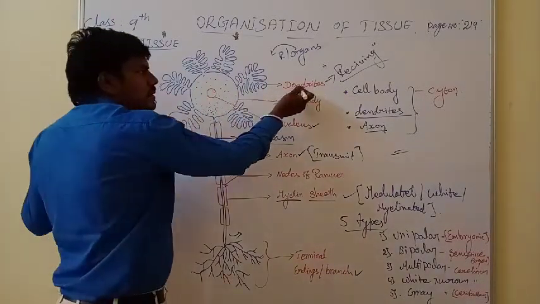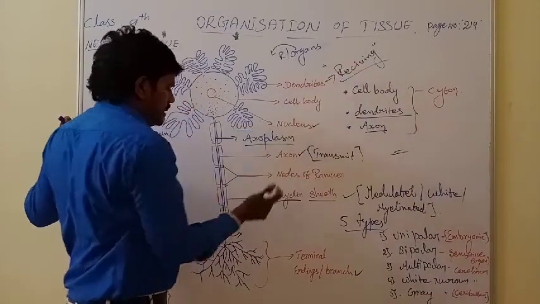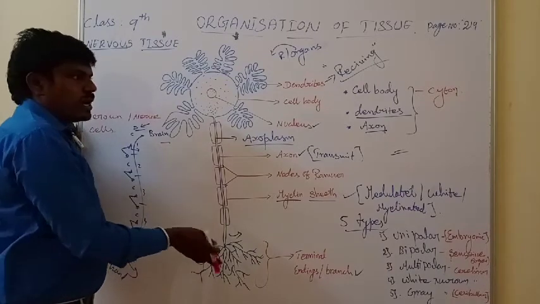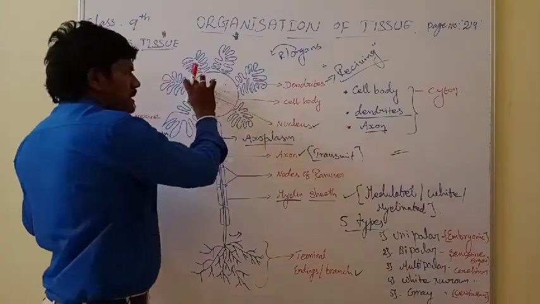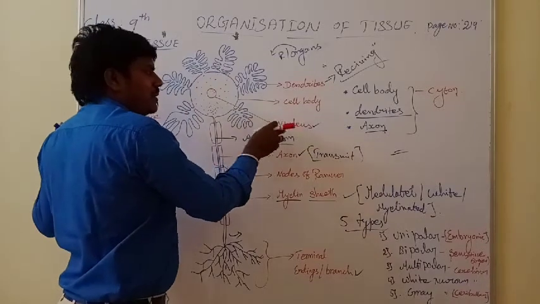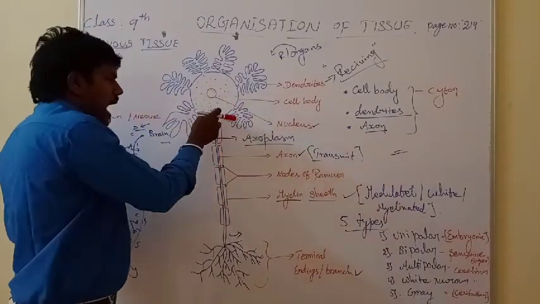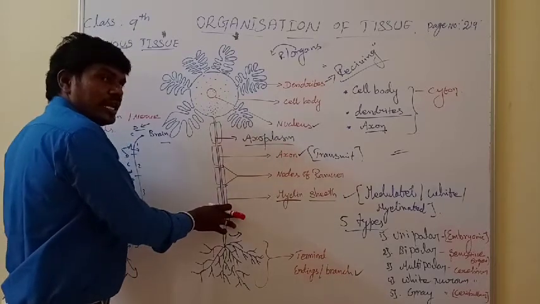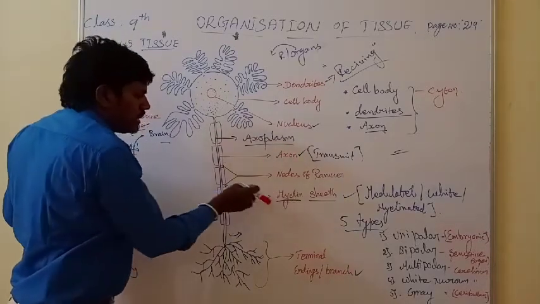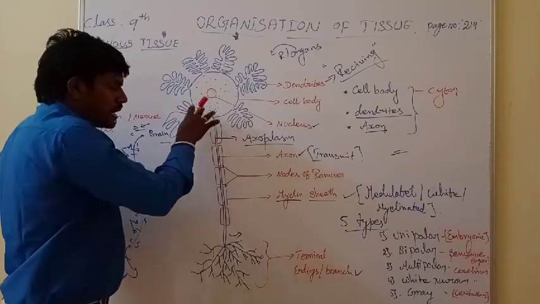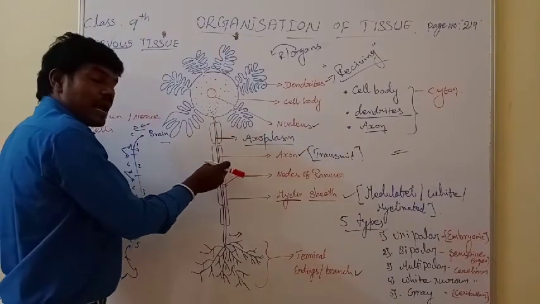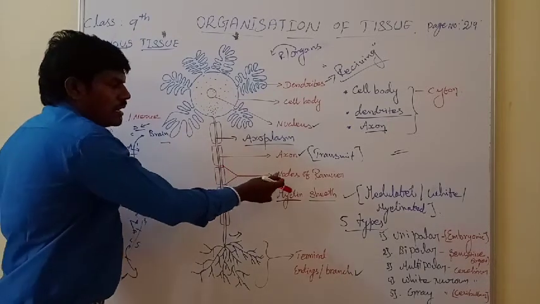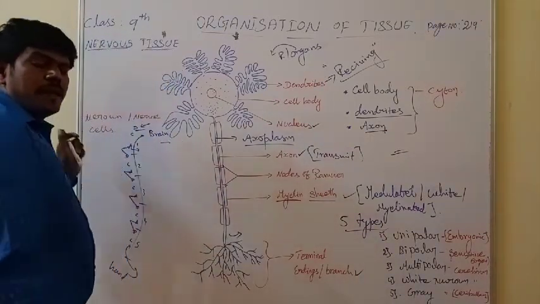What is the main function of the dendrites? Receiving electrical impulses. What is the main function of the axon? Exposing the chemical substance, which is the neurotransmitter. The cell body has cytoplasm, which is called cytosol, and it has a nucleus. The axon has cytoplasm, which is called axoplasm. The axon is enclosed in a myelin sheath. This myelin sheath does not cover the axon completely; in some places there are gaps. That gap is called the nodes of Ranvier. Okay, thank you.